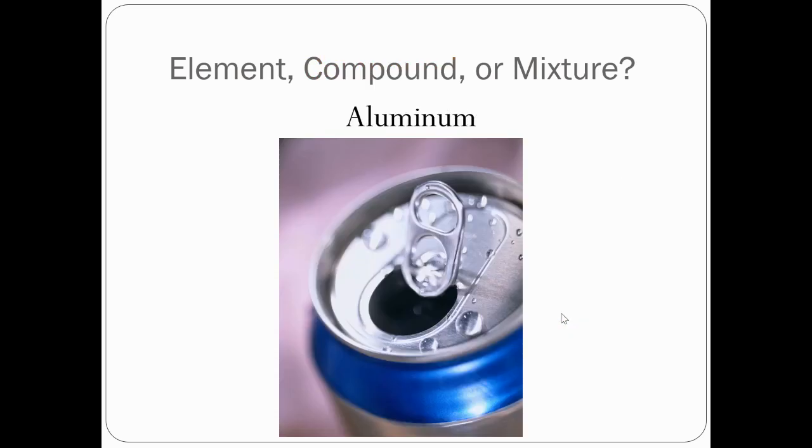What about aluminum? Is aluminum an element, a compound, or a mixture? Aluminum is an element, and you can actually find this on the periodic table, and that means you can't break it down into anything more pure than what it already is, aluminum.